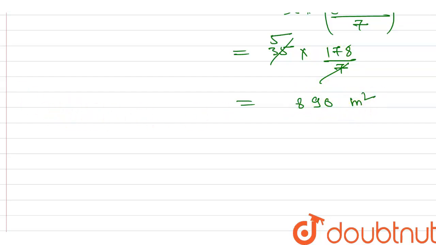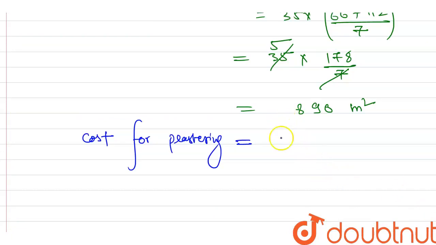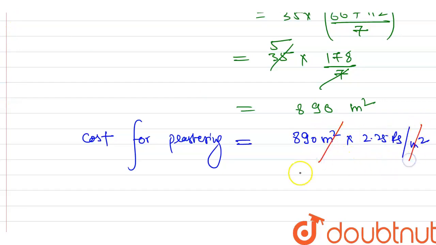Now according to this, what will be the cost? As we know, the cost of plastering, as it is given in the question, is 2.25 per meter square. Okay, as it is given in the last, 2.25 rupees per meter square. What we will write here, 890 meter square into 2.25 rupees per meter square. Okay, so from here we see that meter square will be cancelled by meter square, and what we can write now, 890 into 2.25 rupees.